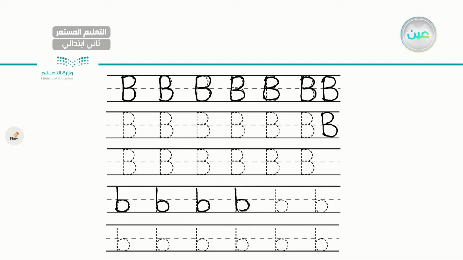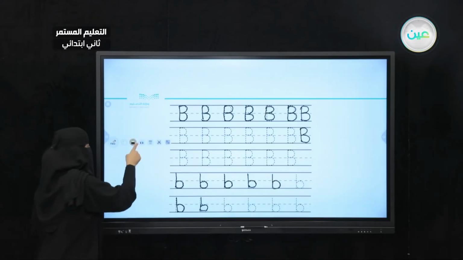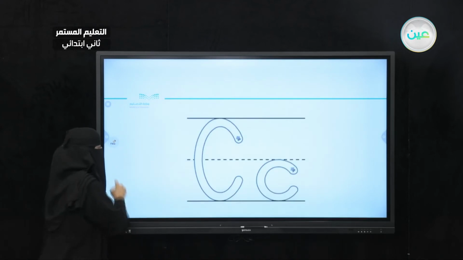Small b. Keep practicing writing capital B and small b. Very good, very good. Okay? I highly recommend that you go and download similar worksheets from the internet, or just go ahead and buy a book from the library so you can trace the letters correctly. Now let's go to the next letter.